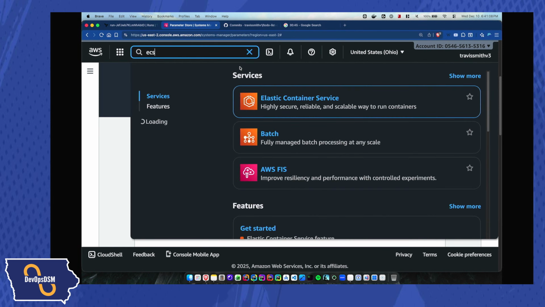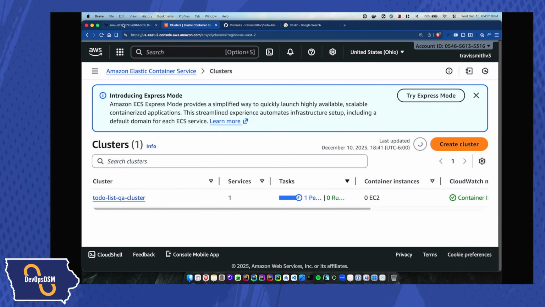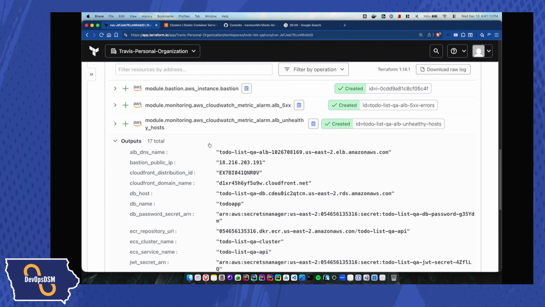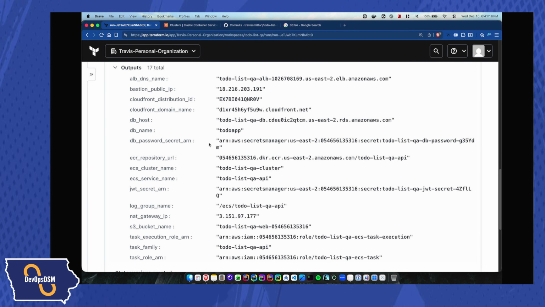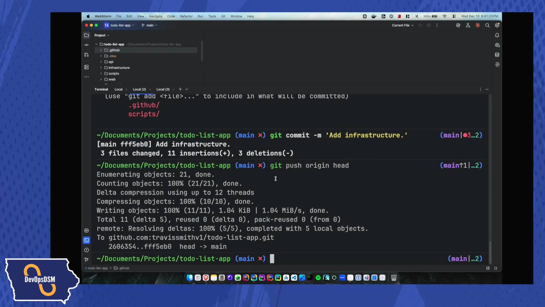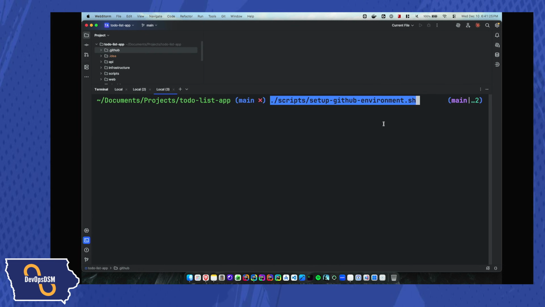So go back to ECS. Let's go back to see if this run's done. Okay, the run is done. And this is all the information I now need to be able to set up GitHub. So now I'm going to go back to my GitHub script, and I'm going to run this, and I'm guessing it's going to ask me for a lot of this information.